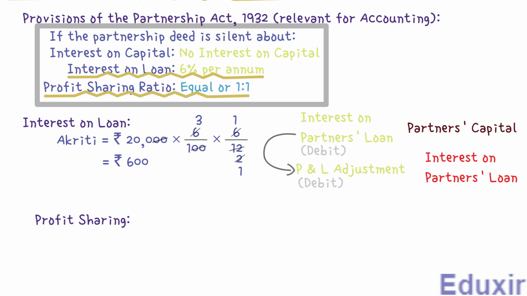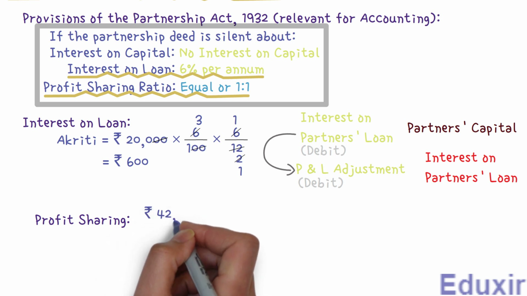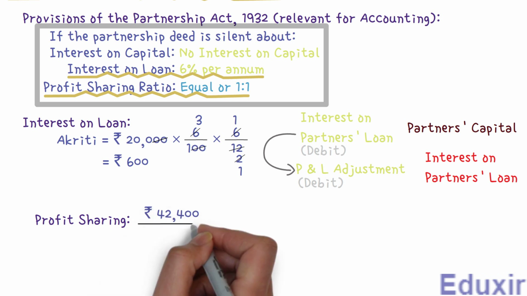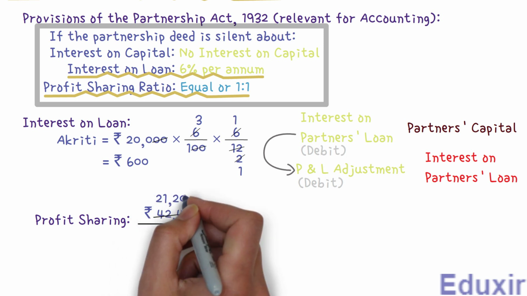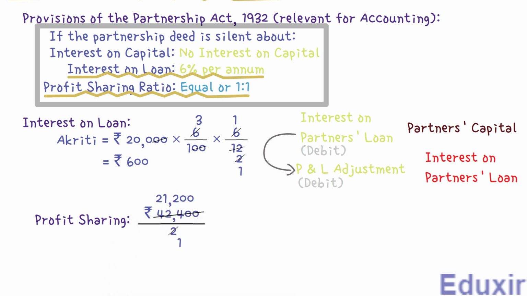To find the profit that should be distributed to each partner, we should divide the total balance profit amount of 42,400 rupees by the total number of partners, which in this case is equal to 2. Cancelling with 2, 2 ones are 2, 2 twos are 4, so we get 21,200. So the share of profit of each partner is equal to 21,200 rupees.